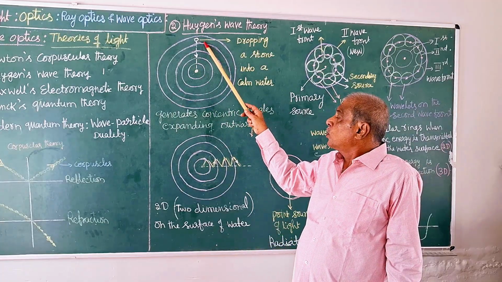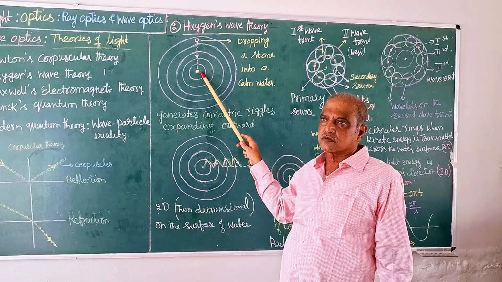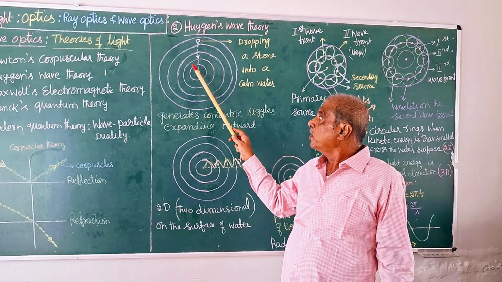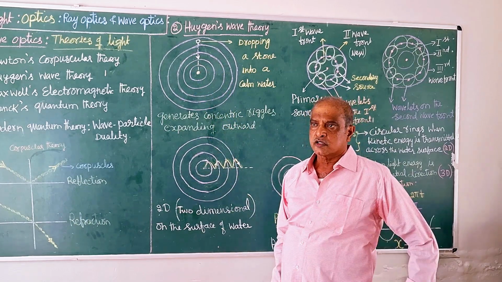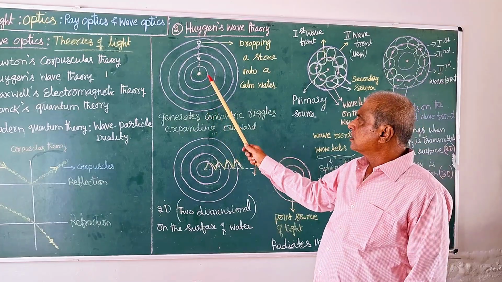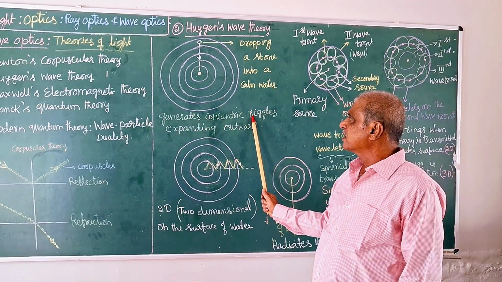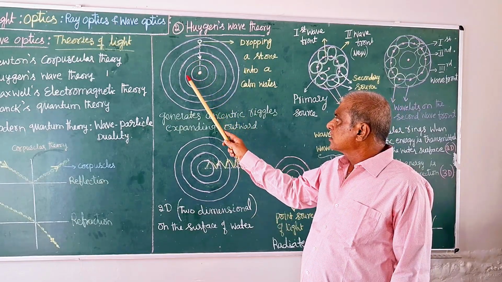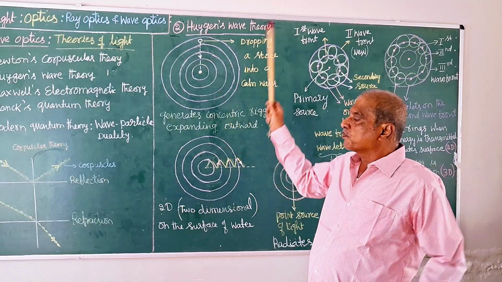When you drop a stone into it, upon hitting the surface, one can see the following physical changes. What are these physical changes? Concentric wriggles are generated and keep expanding outward.